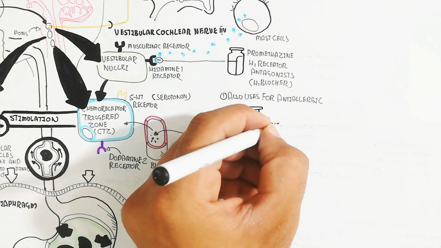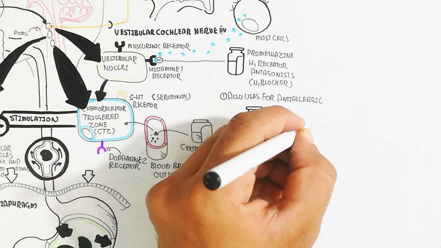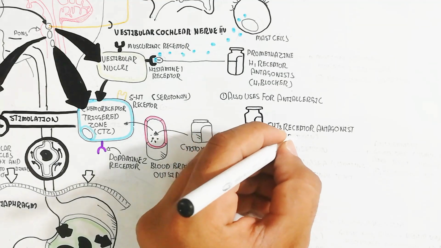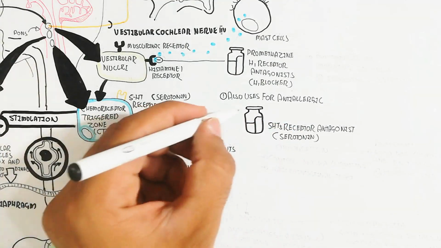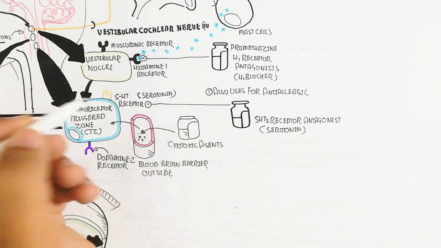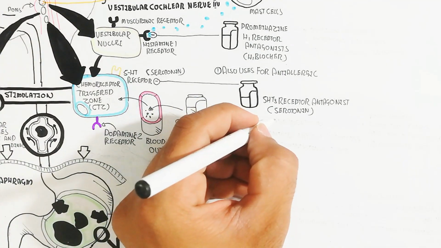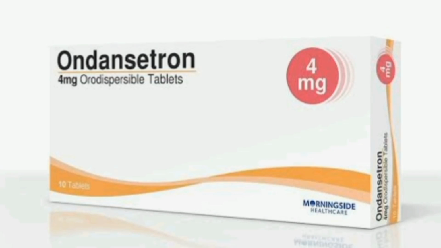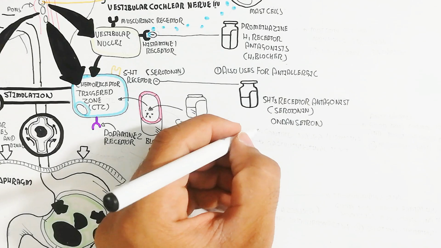On the other hand, the 5-HT3 receptor, the serotonin receptor antagonists, are used, for example, ondansetron. Ondansetron is used to control nausea and vomiting in the gastrointestinal tract.